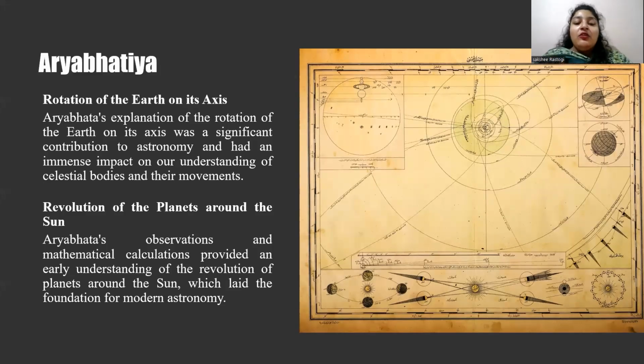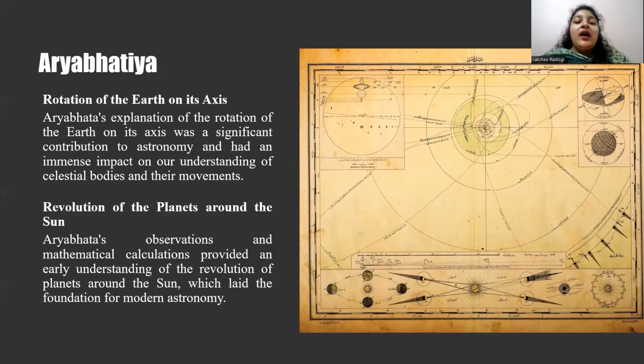Aryabhata's heliocentric model was a significant departure from the prevailing geocentric view, which placed Earth at the center of the universe. His work on the revolution of planets around the sun was well ahead of its time and was not widely accepted until many centuries later, when Kepler and Copernicus developed similar ideas in Europe.